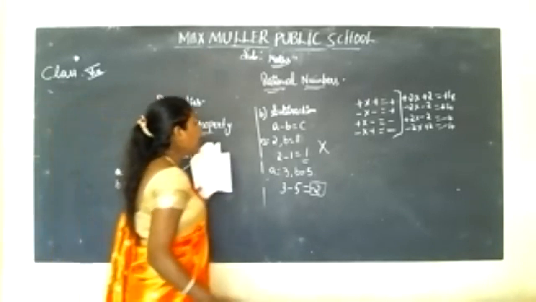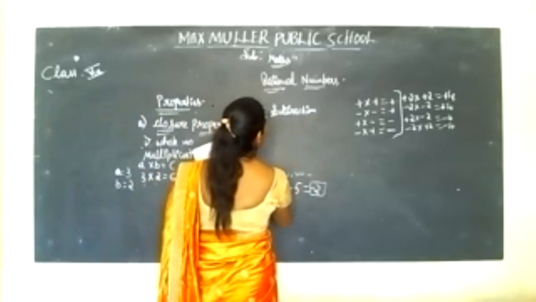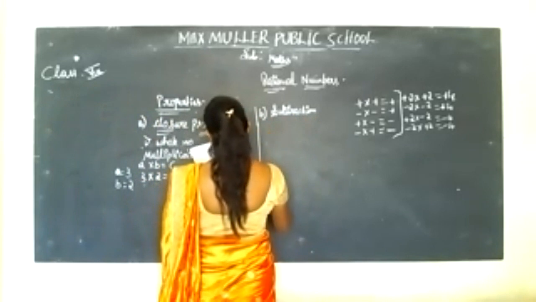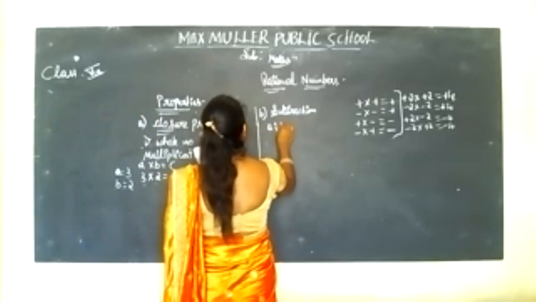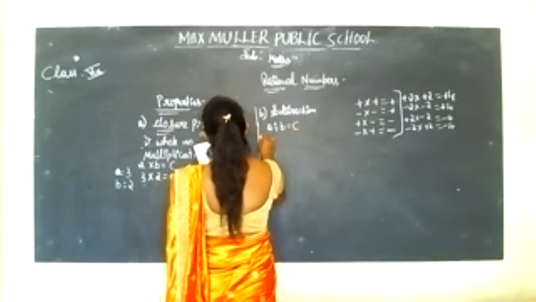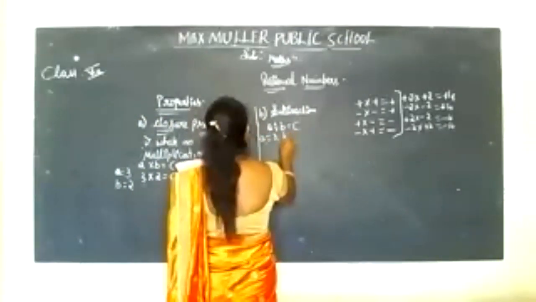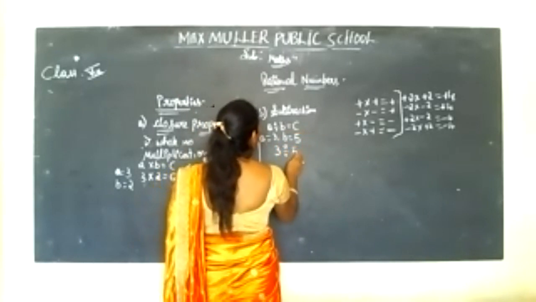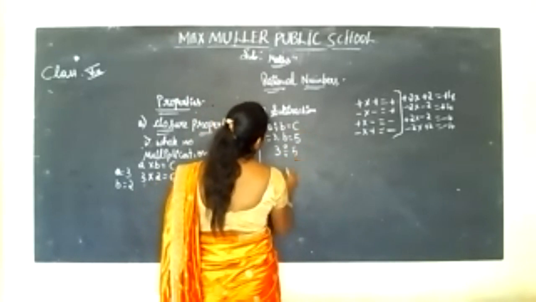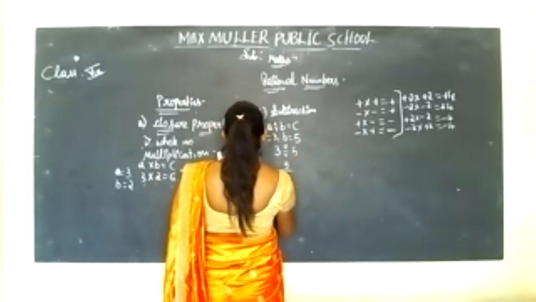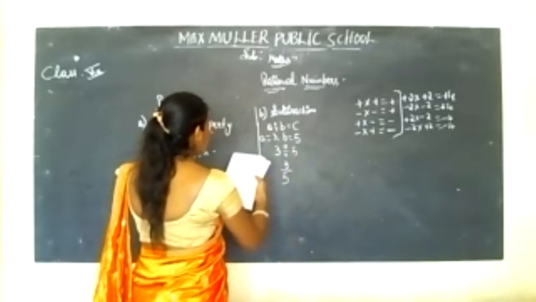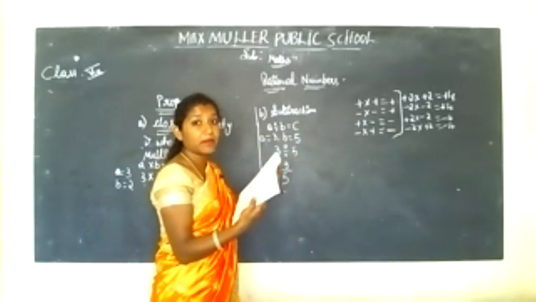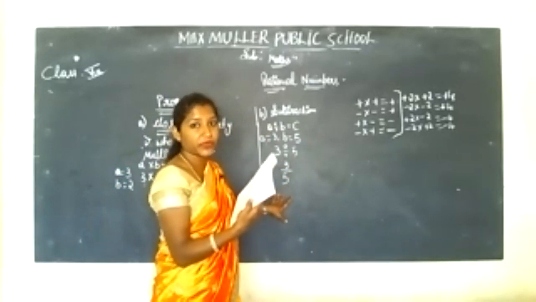And we'll check for division. A divided by B is equal to C, correct? So A is equal to 3, B is equal to 5. So you write it in this form, 3 divided by 5. Here, what have you got? It should be a whole number, but here it is in fraction form, 3 by 5.